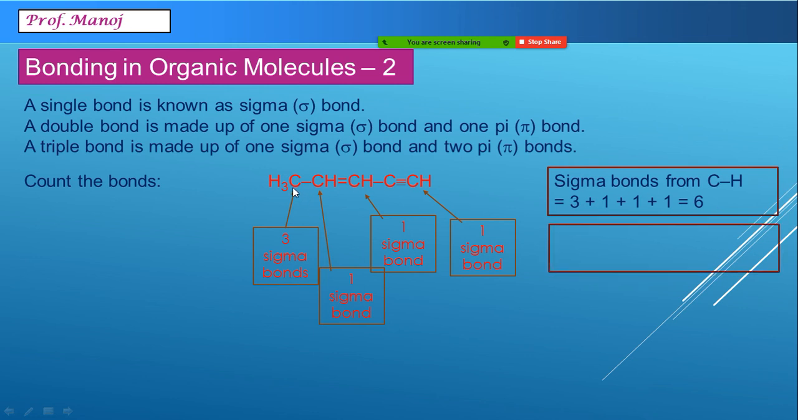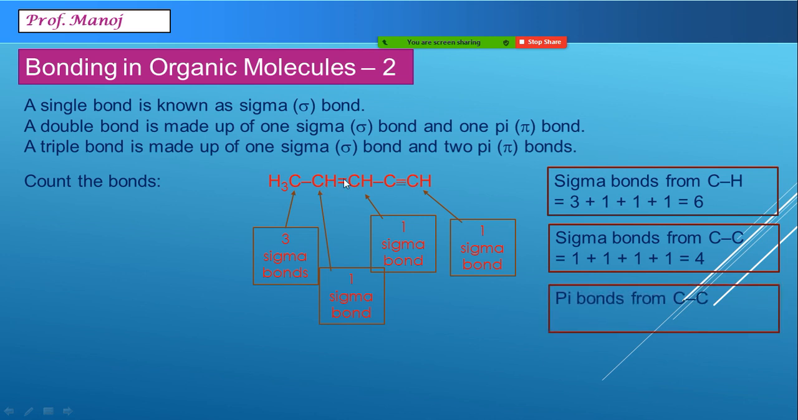Now next comes counting of carbon-carbon bonds. You can see this is one carbon-carbon sigma bond. A double bond is made up of 1 sigma and 1 pi. Here once again 1 sigma. A triple bond is made up of 1 sigma and 2 pi. So how many sigma do we see? 1, 2, 3 and 4. You can see there are a total of 4 carbon-carbon sigma bonds present. Now count pi bonds. Here there is 1 pi, here there are 2. So a total of 3 pi bonds are present.